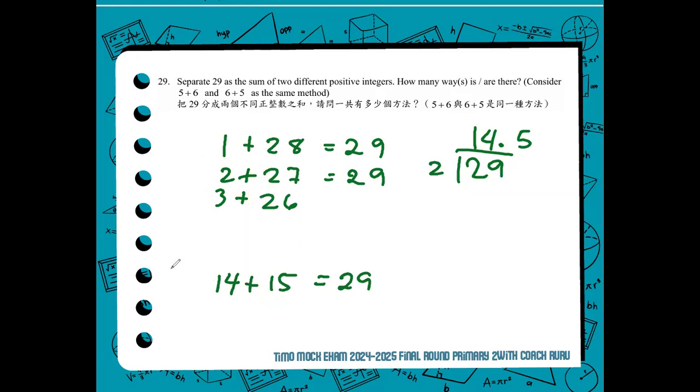And since we count 5 plus 6 and 6 plus 5 as the same, it's like telling that 15 plus 14 and 14 plus 15 is counted as 1. In that case, from 1 plus 28, 2 plus 27, etc., up to 14 plus 15, those are the only pairs. So this is the indicator that there are 14 pairs of two different positive integers that will give a sum of 29. So the answer for number 29 is 14.